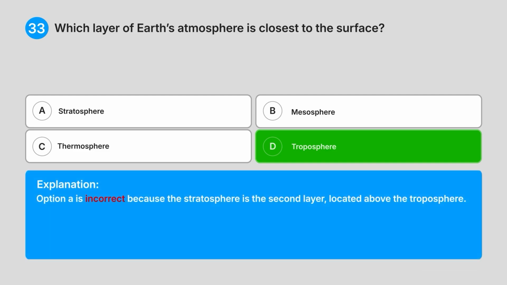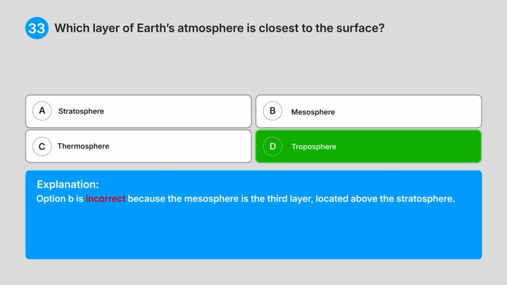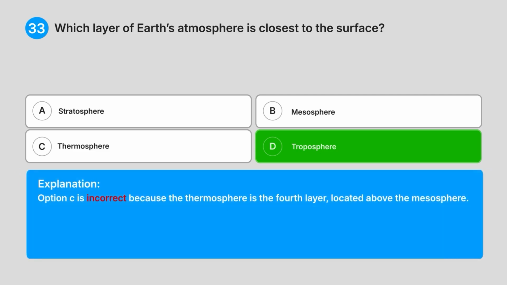Option A is incorrect because the stratosphere is the second layer, located above the troposphere. Option B is incorrect because the mesosphere is the third layer, located above the stratosphere. Option C is incorrect because the thermosphere is the fourth layer, located above the mesosphere.